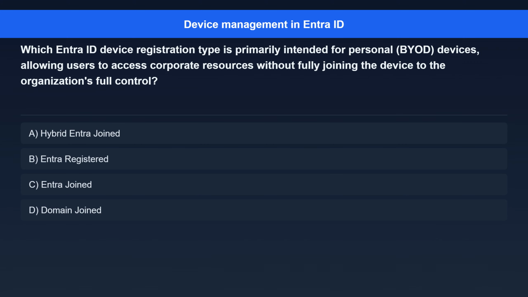Question 4. Which Entra ID device registration type is primarily intended for personal (BYOD) devices, allowing users to access corporate resources without fully joining the device to the organization's full control? Option A. Hybrid Entra Join. Option B. Entra registered. Option C. Entra joined. Option D. Domain joined.